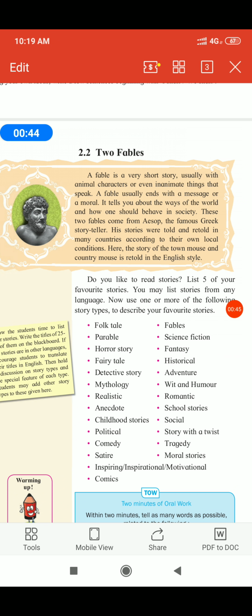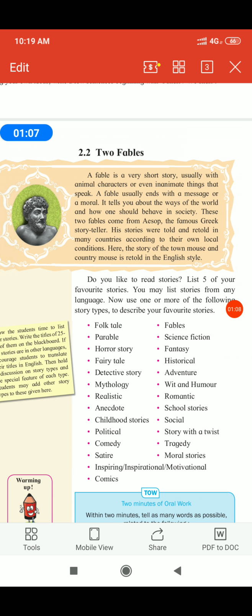It tells you about the ways of the world and how one should behave in society. These fables tell us about the way of the world and how to behave in society.